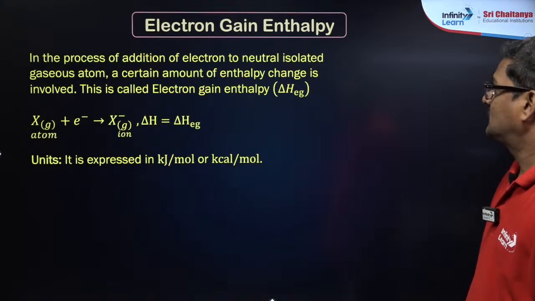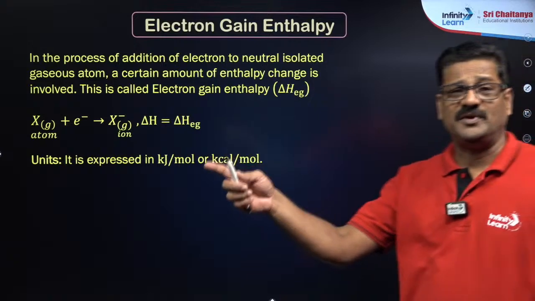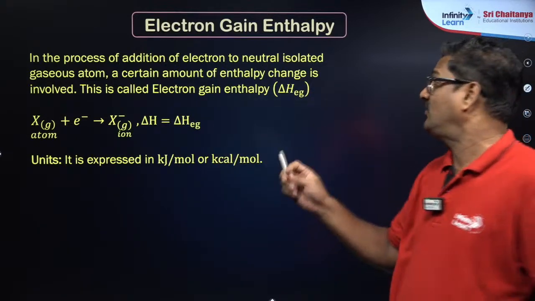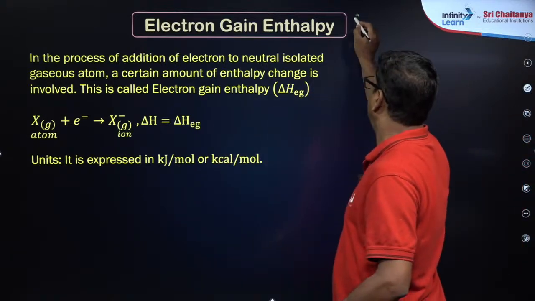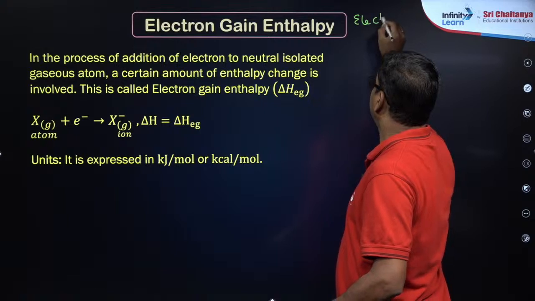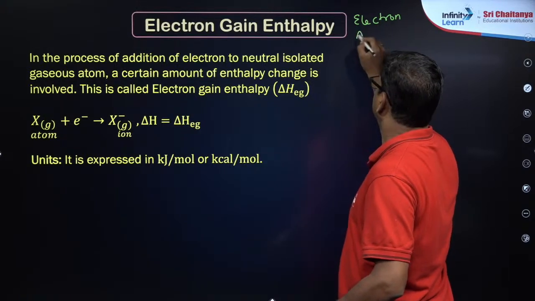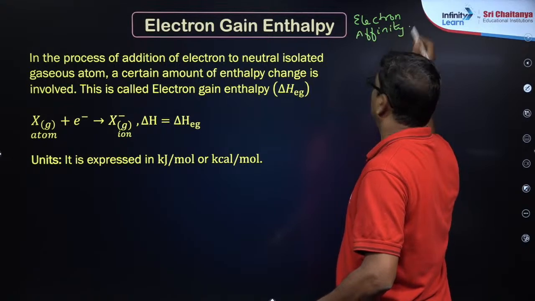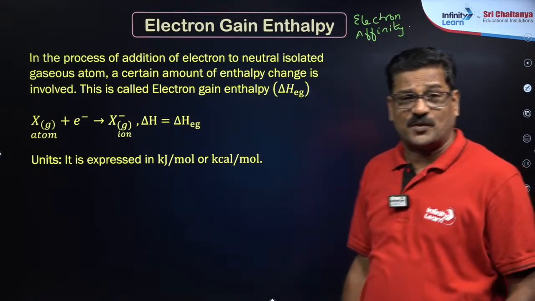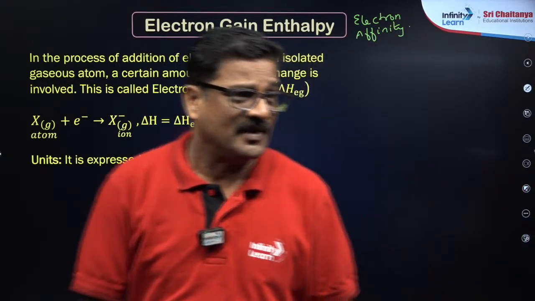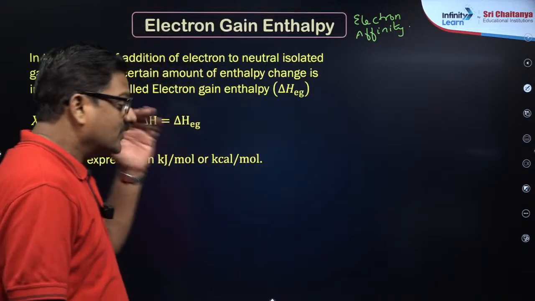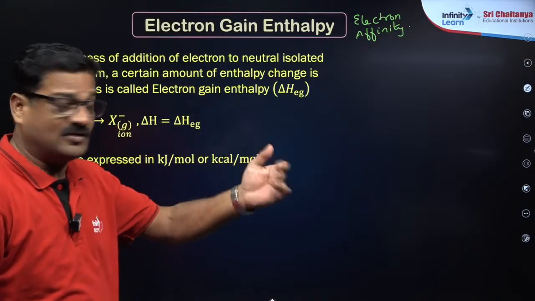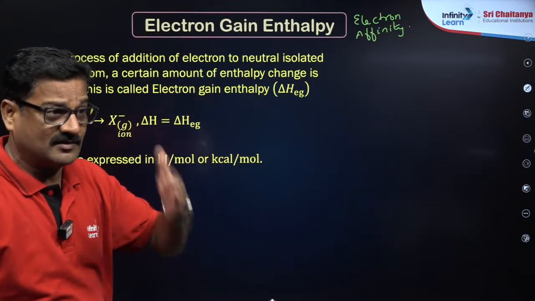Next. So electron gain enthalpy. Electron gain enthalpy is also called as electron affinity. So this is the reverse process of ionization energy. So in the previous one you are removing electron, now in this process you are adding electron, है ना?